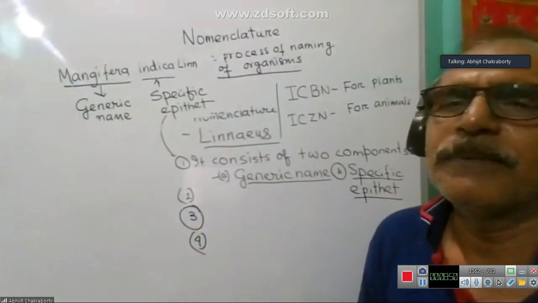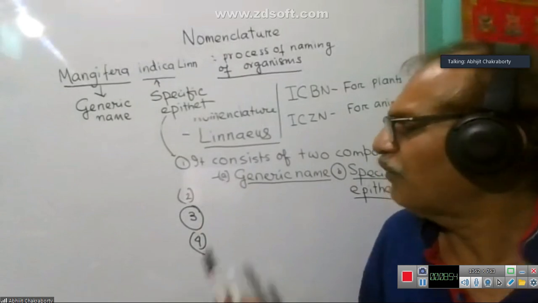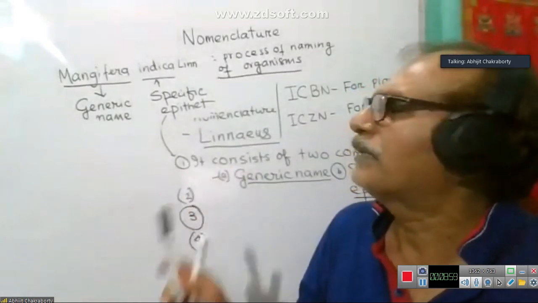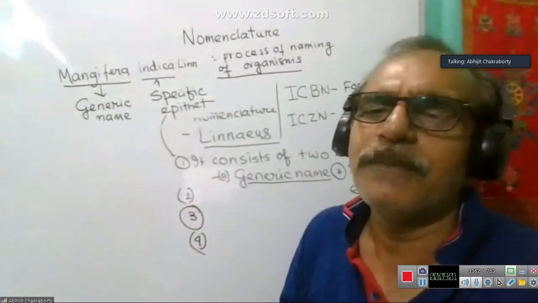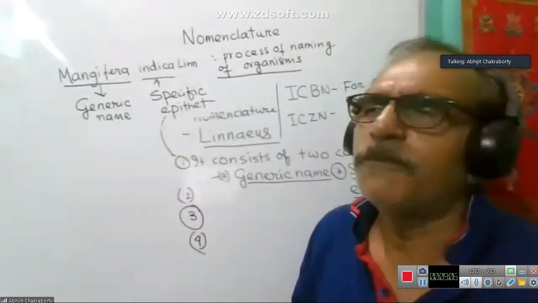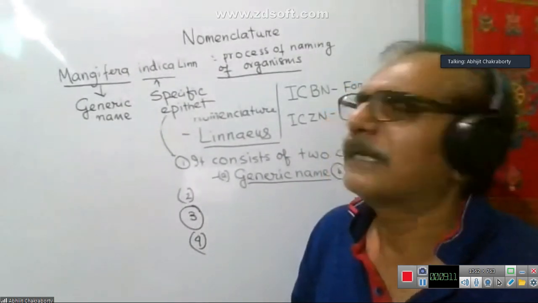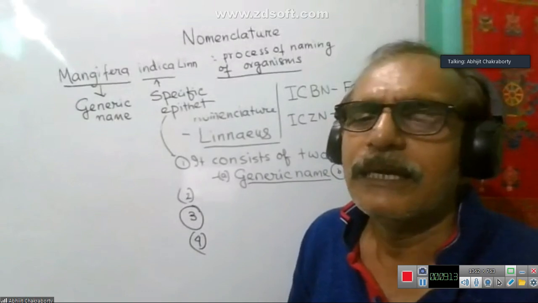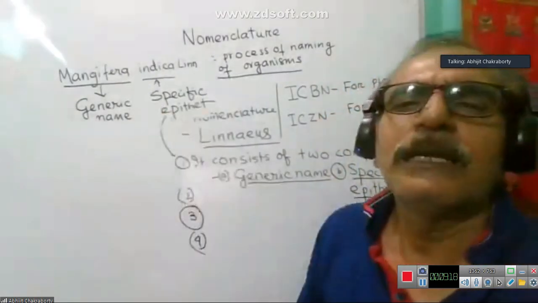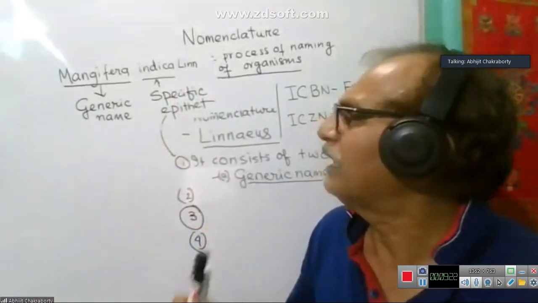That means all scientific names are actually Latinized. Someone is asking about the third point. I am repeating it again. In the third point, what I said, after the specific epithet in a biological name, you will get the abbreviated form of the scientist who first described this one. Here, after indica, you get Linn. It means that Linnaeus first described this one. That's why it is given Linn.